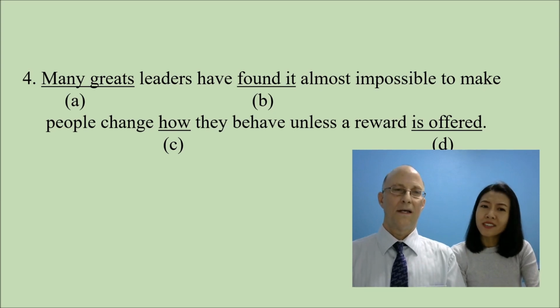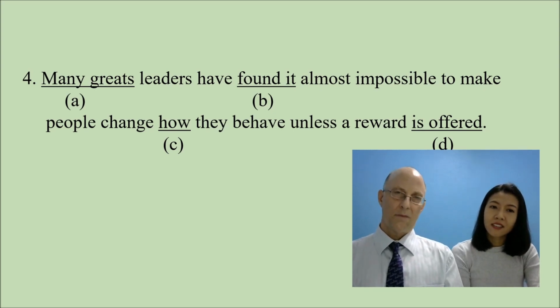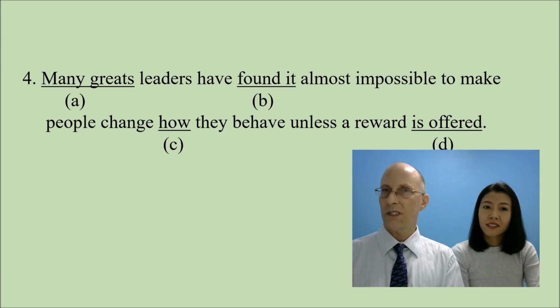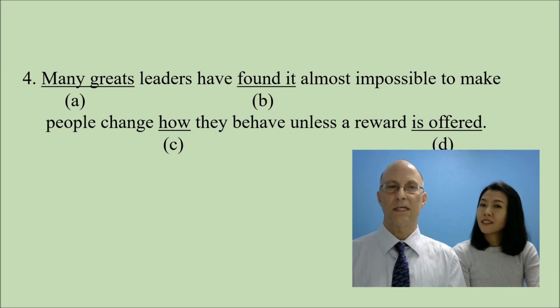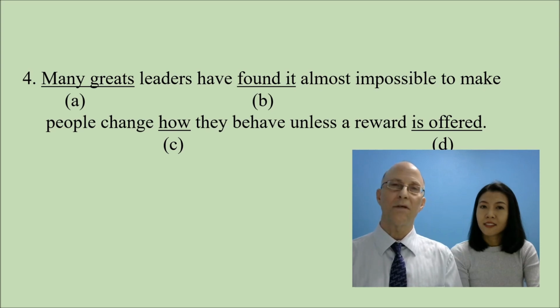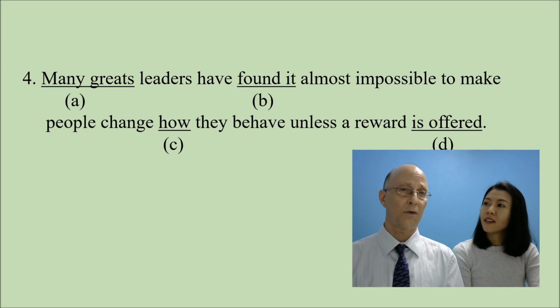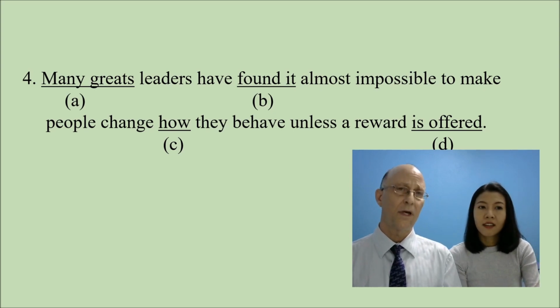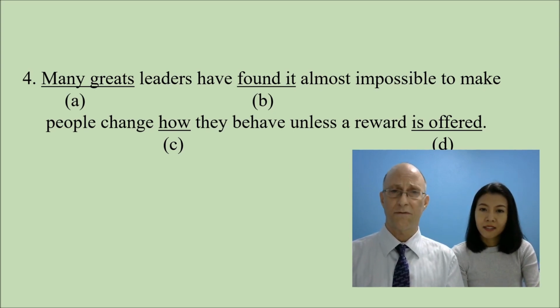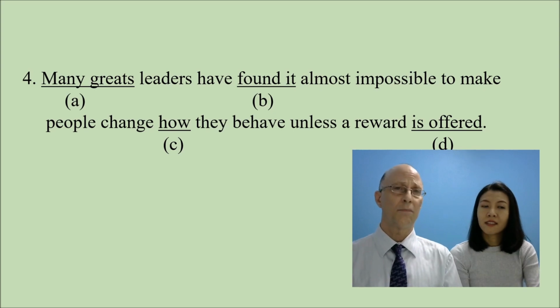So what about it? Yeah, so it is the object, and if you find something, it must have an object. So it, in this case, is the object for what they found, and it means the idea of it being impossible. So that is correct. We have verb 3 or past participle and the object together, which refers to the idea of it being impossible.